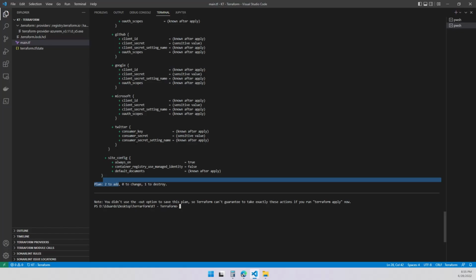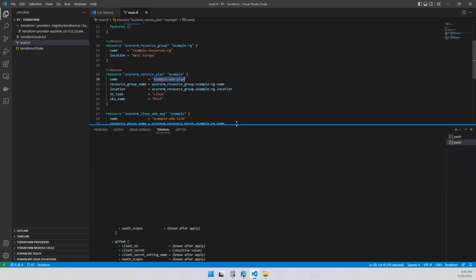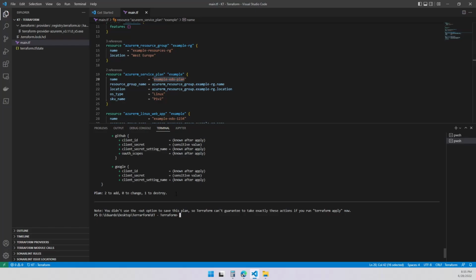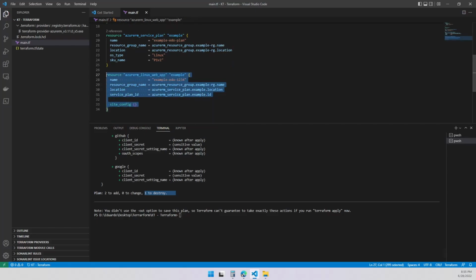It's going to add the app service again, because as you might know, we cannot rename resources in Azure. And remember, I renamed my app service plan. I set it over here. So what Terraform will do is, you guessed it, destroy the app service plan. It's going to recreate it as new with the new name, and then create the app service and attach it to this app service plan. That's exactly what's going to be happening.